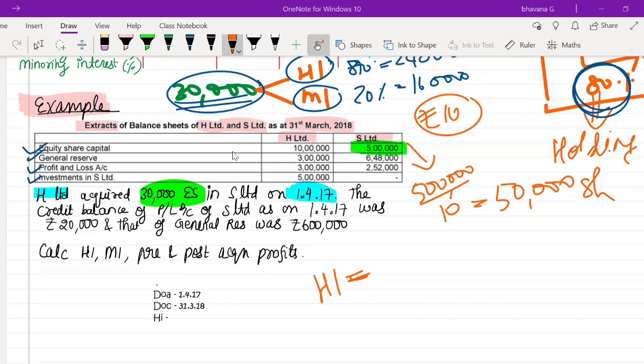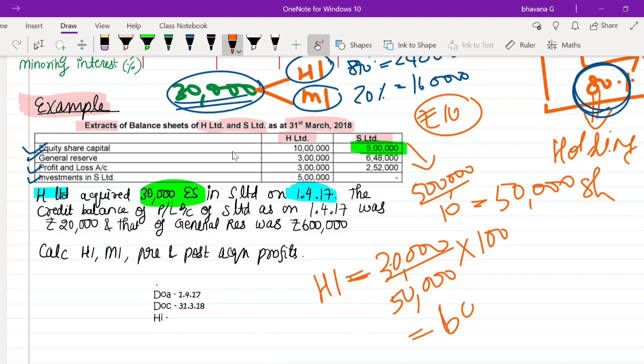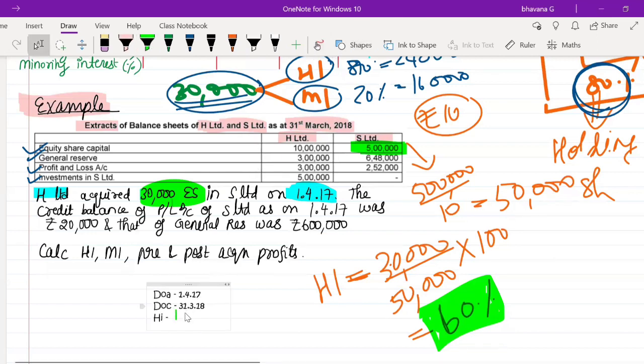So how much will be the holding interest here? H Limited has acquired 30,000 shares out of the total of 50,000 shares. So 30,000 by 50,000 into 100 will be the holding interest, which is nothing but 60%. I hope you are clear with this. So we'll write here that holding interest is 60%.